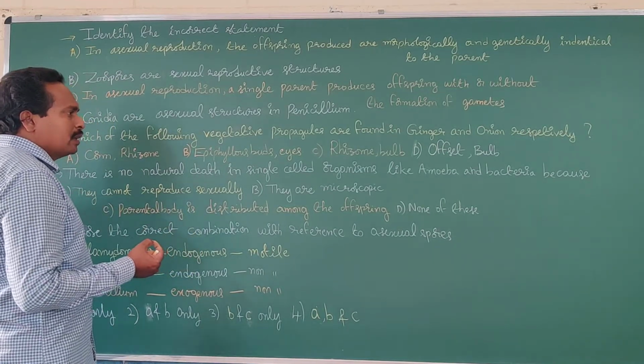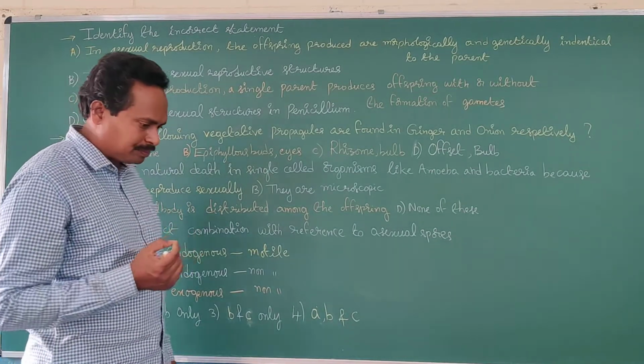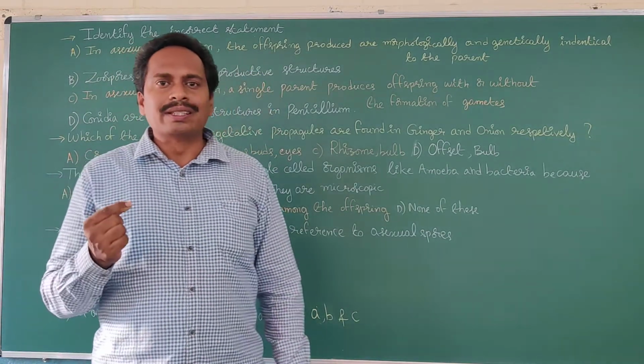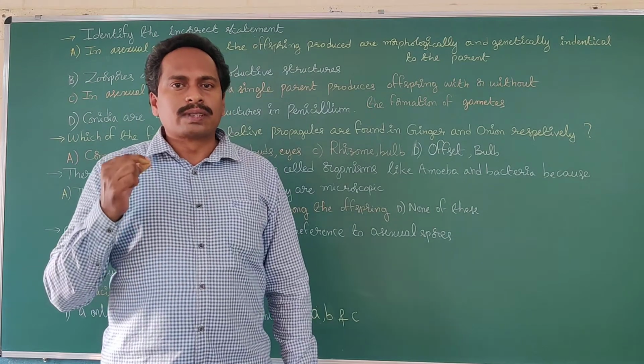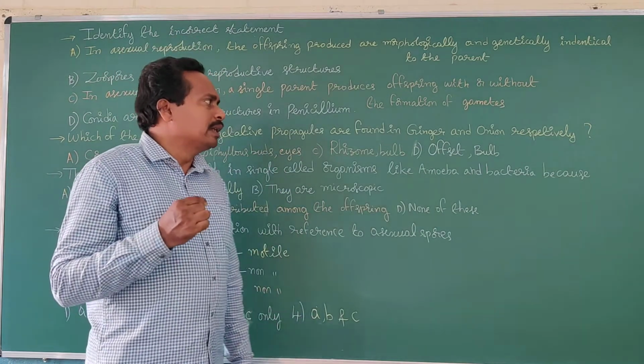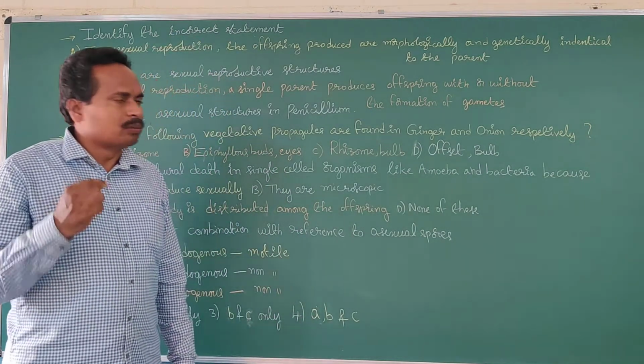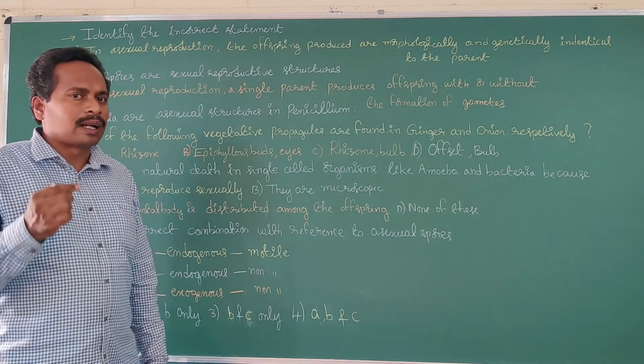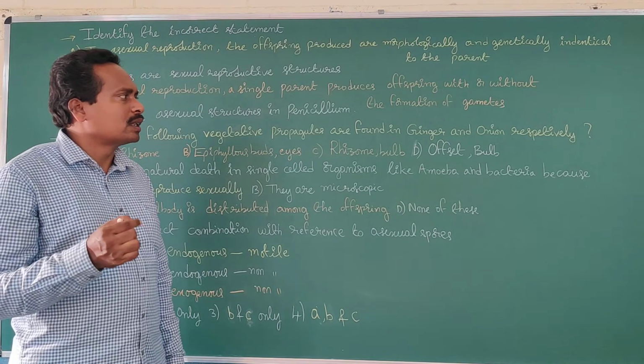Whereas in onion, the underground stem is reduced and the leaf bases store the food material. So leaf bases and the underground stem collectively form the bulb.